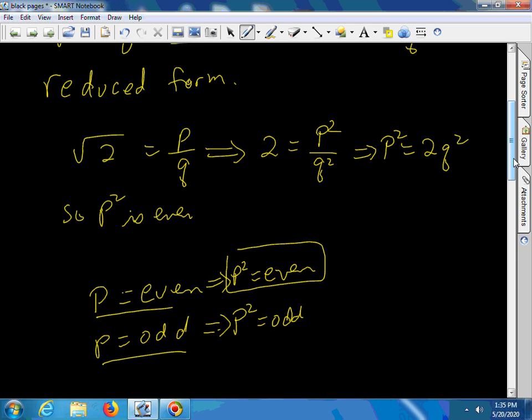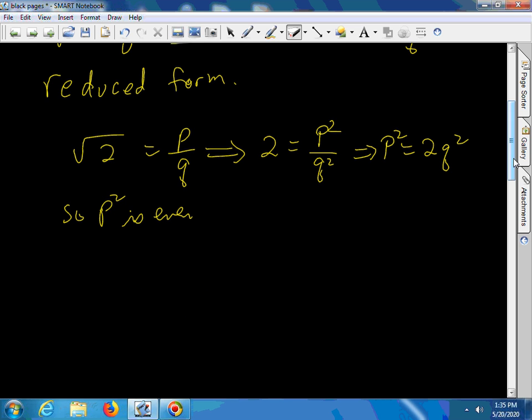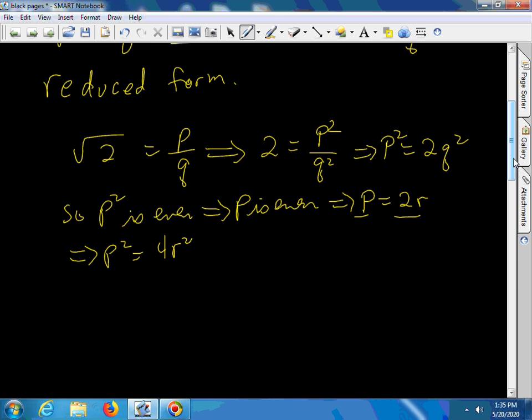I tried for p to be odd, but I could never get p squared to be even. And we know that p squared is even, which implies p is even, which implies p is equal to 2 times some integer r, which implies that p squared, squaring both sides, is 4r squared.